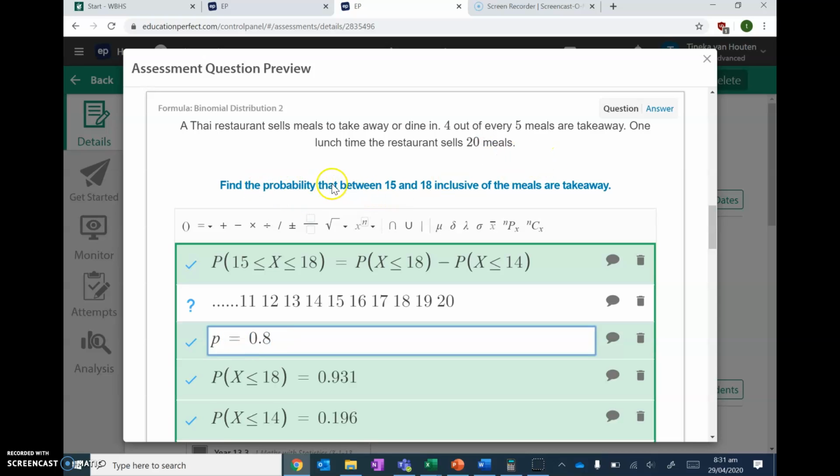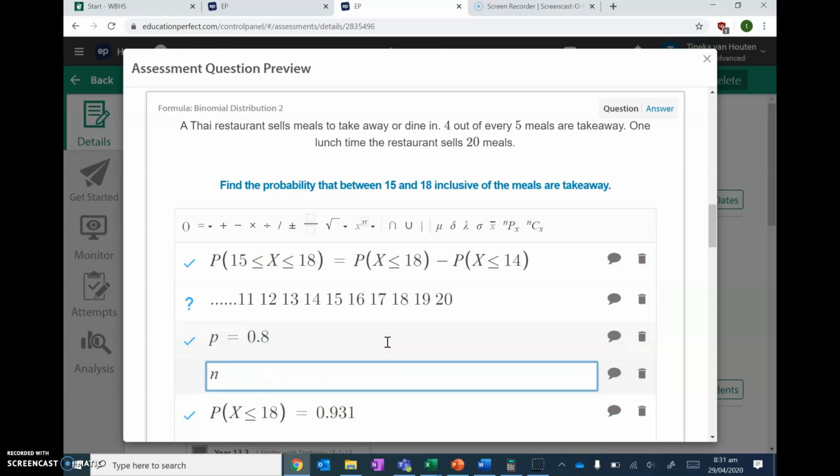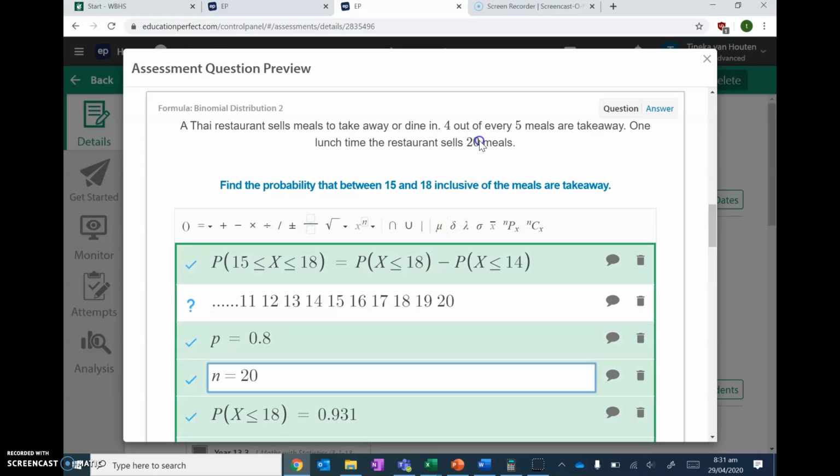It says find the probability that between 15 and 18 inclusive, so it includes 15 and 18, of the meals are takeaway. We know this is binomial because we have a probability of success and failure, or two outcomes. So we have takeaway or not takeaway. We have a fixed number of trials, 20 meals. Those are the two main things. We have an n of 20, and we have a fixed probability.